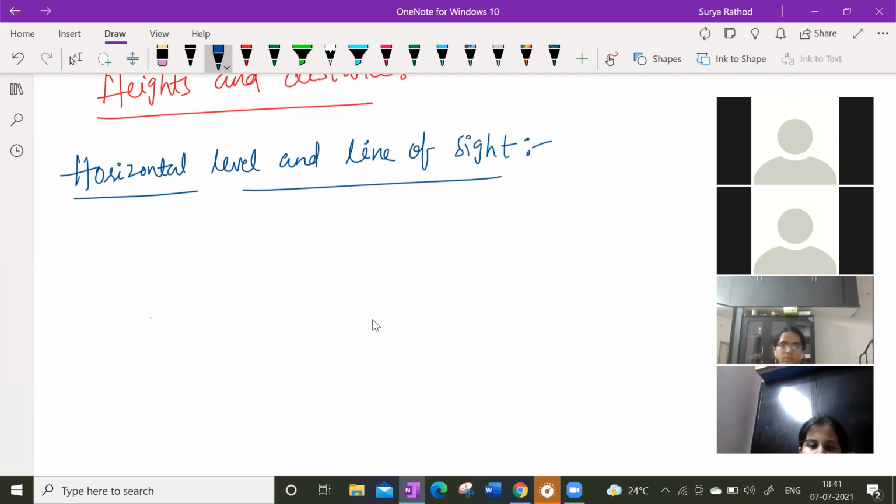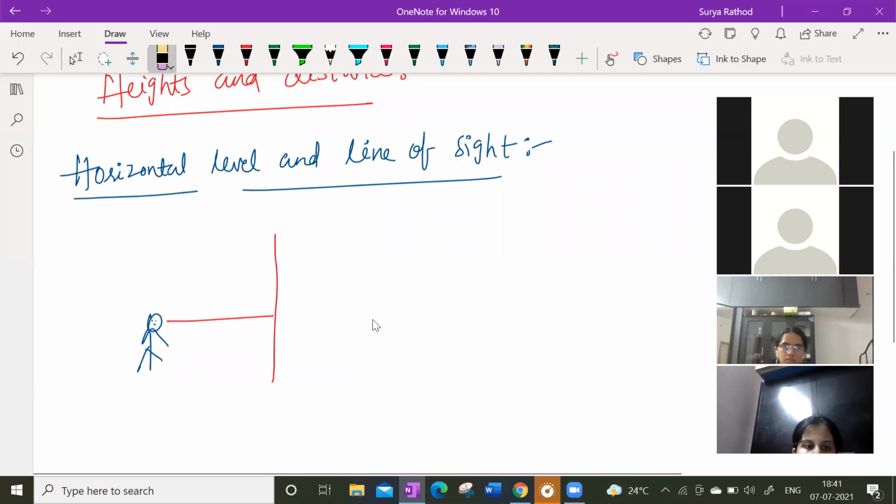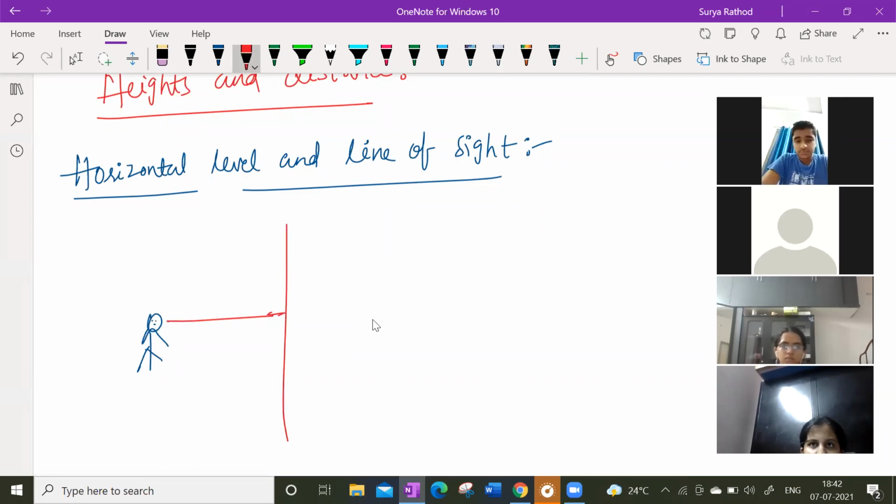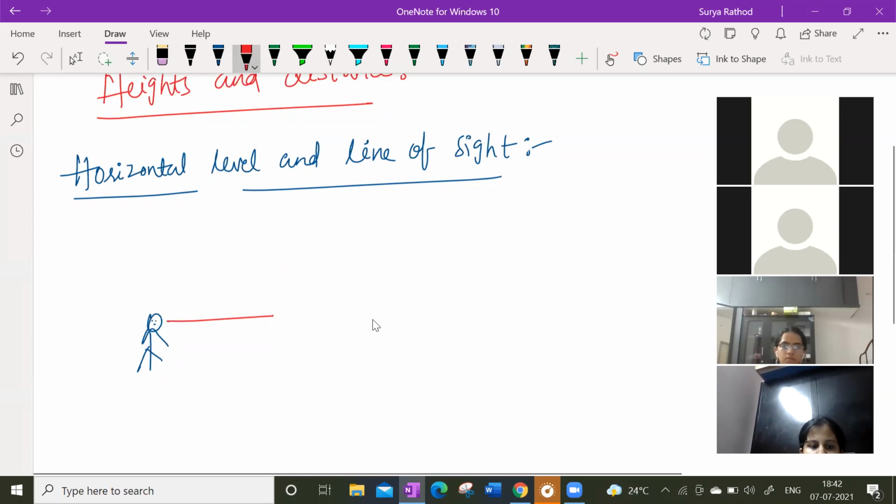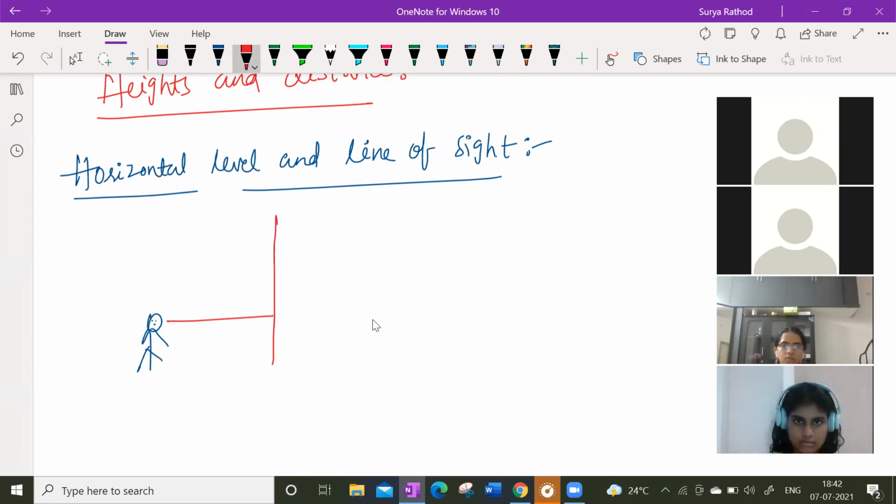See, first suppose one person is standing here and looking forward. I have one tower here, a big tower. The tower is like this, right? So suppose he's looking at the top of the tower.